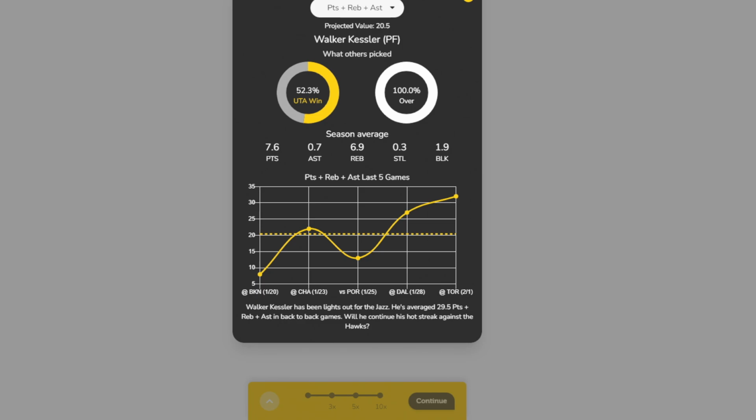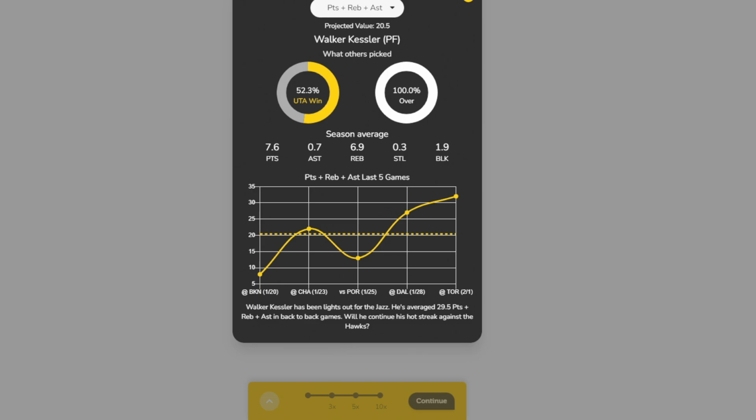His minutes can be up and down a little bit, right? That's the one thing about him. A lot of it's just with the fouls sometimes. Against Charlotte, he played 23 minutes because of the fouls. But the game against Atlanta, we've got a close 1.5 point spread with a massive 242 over under. Dude's got some skills, and if he plays anywhere near 30 minutes, he's going to crush this. It just comes down to minutes. That's the only concern with him.